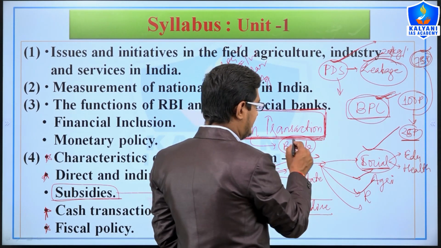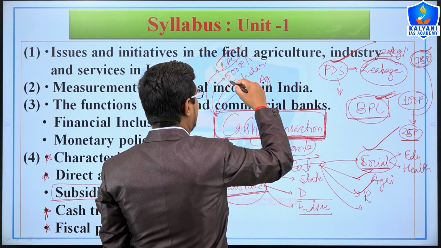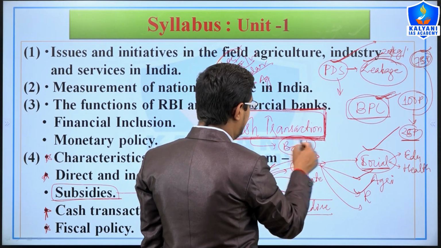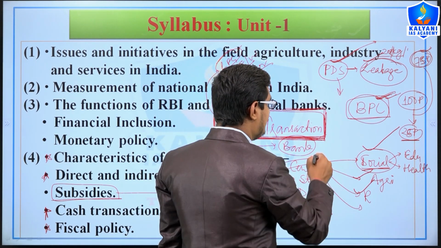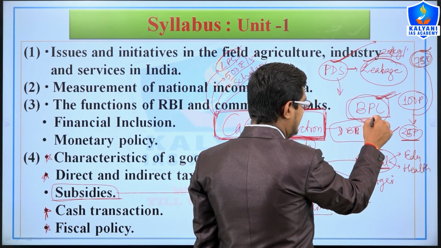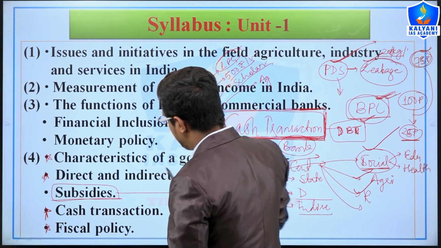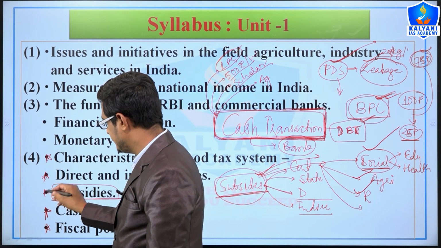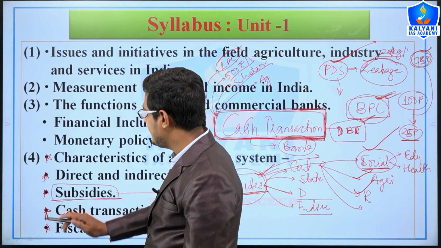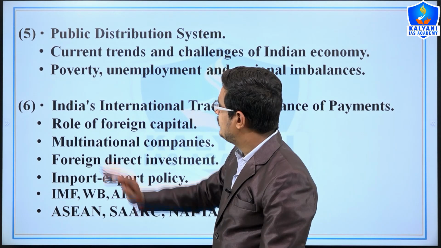So here cash transaction means the subsidy of LPG, kerosene, and in agriculture and education, all these subsidies would be transferred directly to the beneficiaries, DBT. So we will study what DBT is, and the merits and demerits of DBT schemes. So these 5 topics we have studied, so we have studied topic 4. Okay, now we will study point 5.